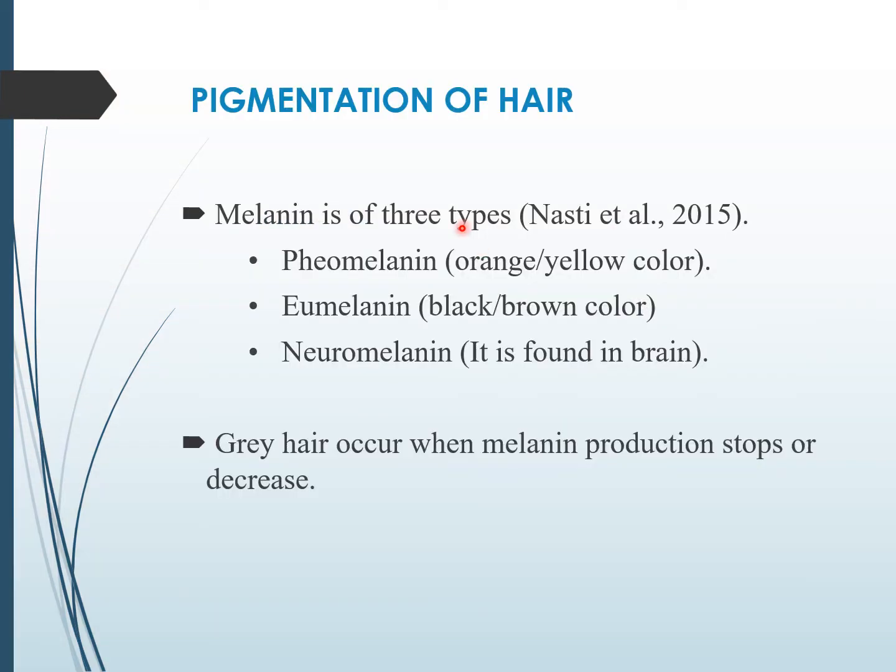Pigmentation of hair. Melanocytes produce melanin and the pigmentation of hair depends upon melanin production. Melanin is of three types: pheomelanin, eumelanin and neuromelanin. Pheomelanin produces orange and yellow color in hair. Eumelanin produces black and brown color, and neuromelanin is found in the brain.